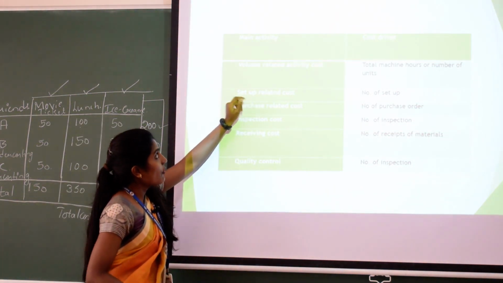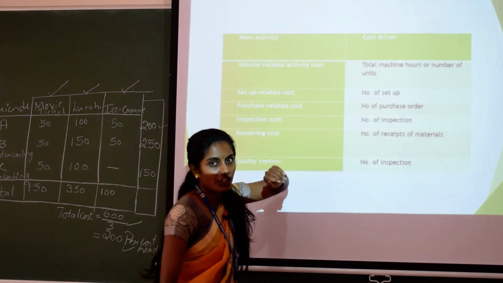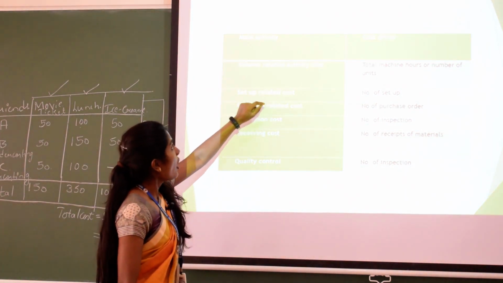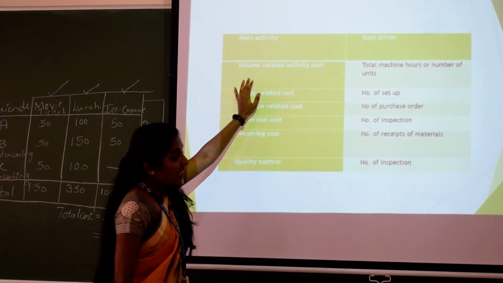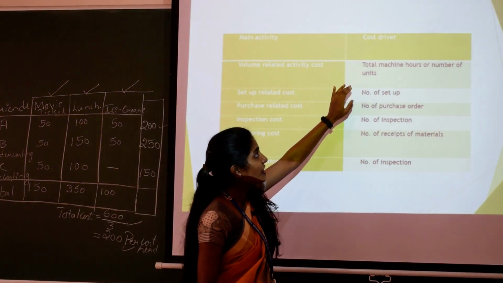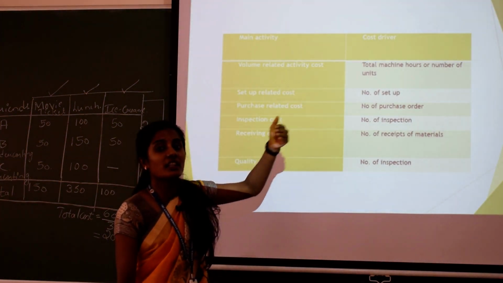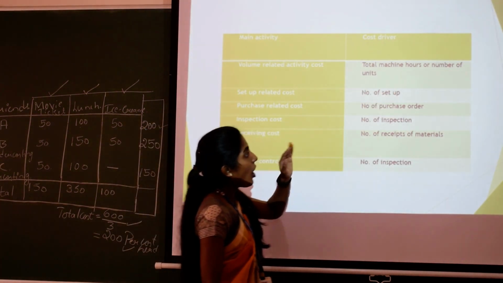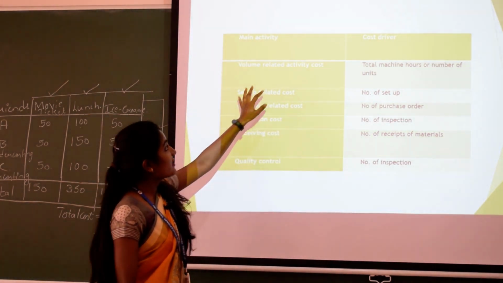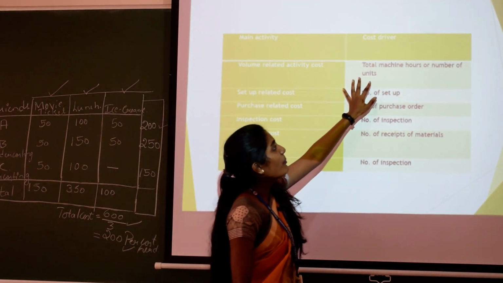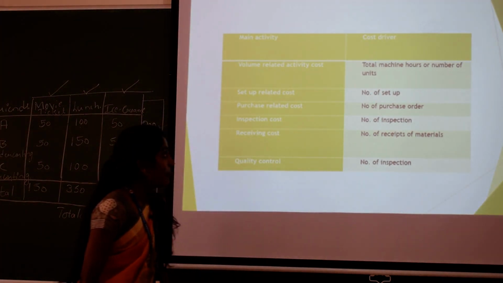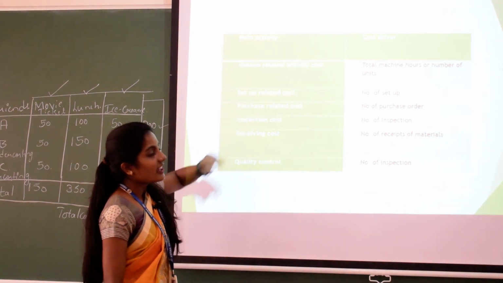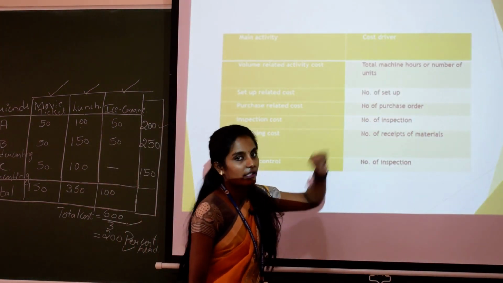First is main activity. When it comes to volume related cost, or output related cost, or else you can say machine related cost, the cost driver is the basis for a particular activity. The cost driver here is total machine hours or number of units. This is an activity and this is the basis for that activity. And the next one is setup related cost. For setup related cost, the basis is number of setups.